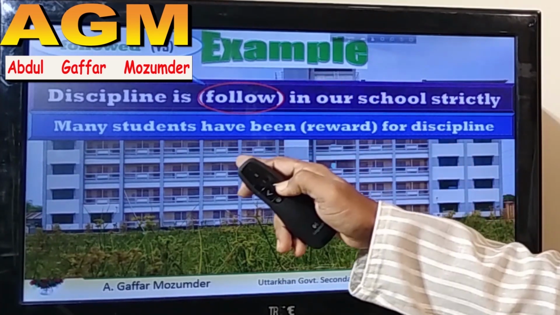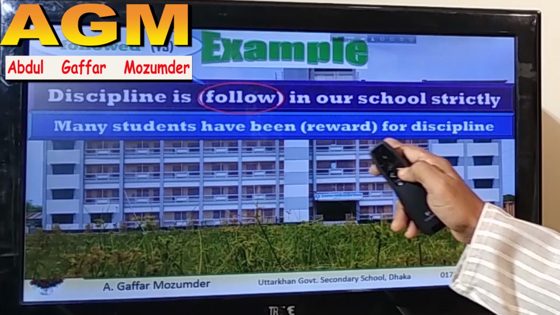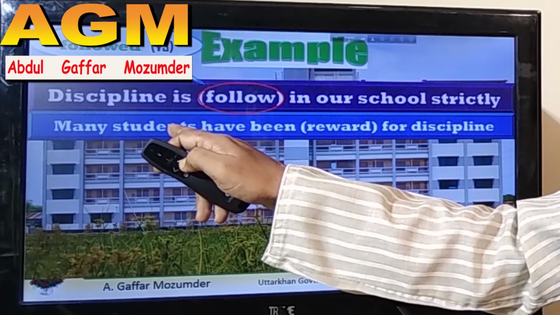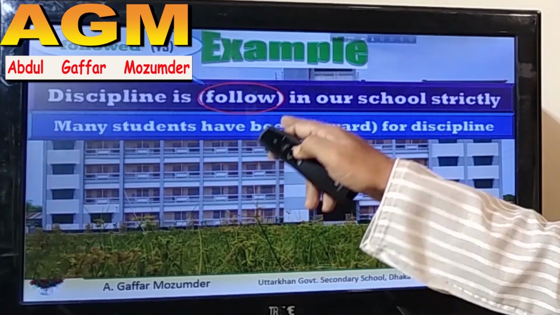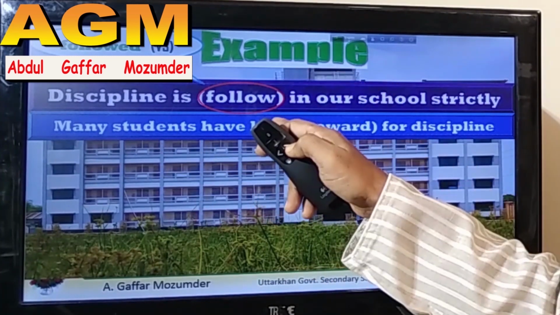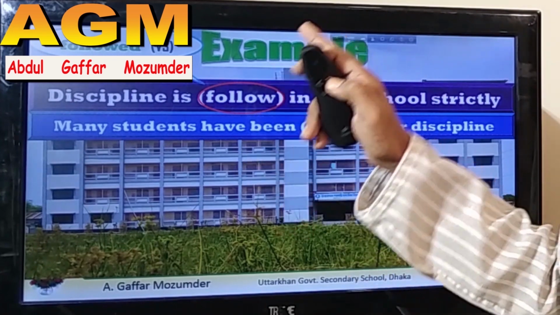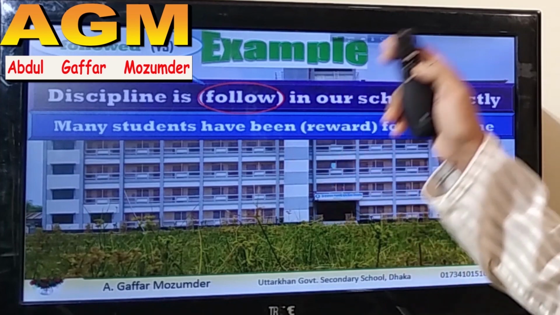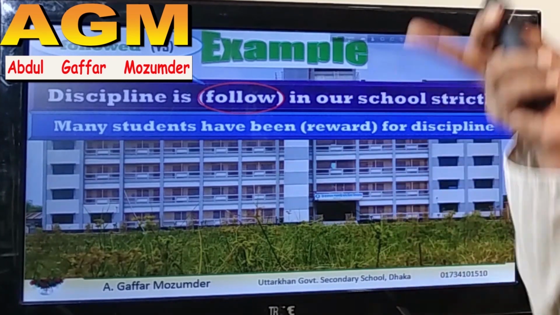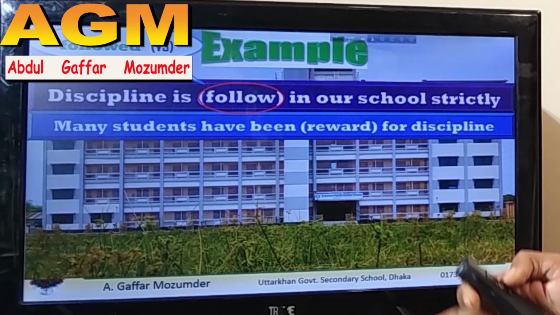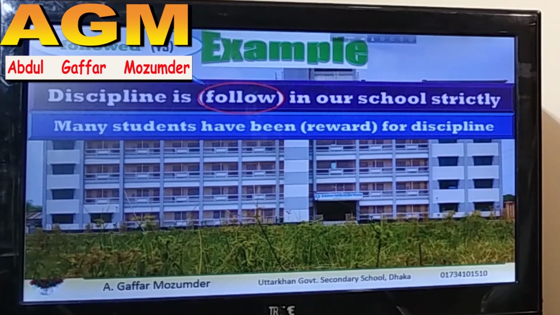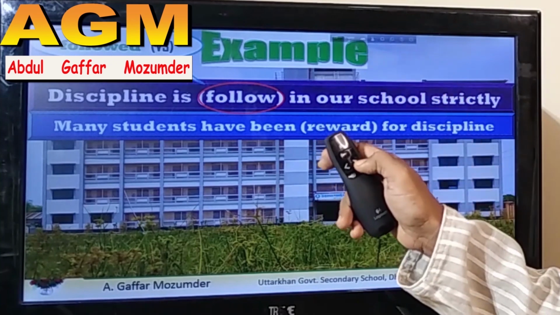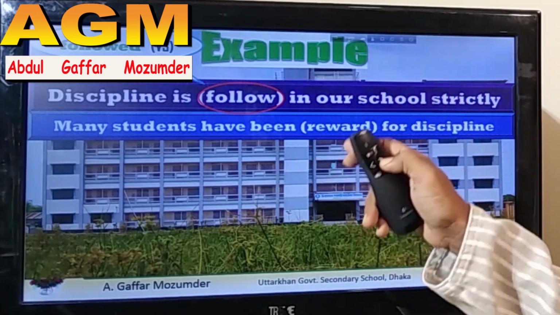Similarly, many students have been rewarded for discipline. Many students is also a noun, have been. It has come from the list of to be, not the single have, but have been. I've crossed out in the list single have or have to. They will not come in passive, but have been will be accepted and then it will be passive.